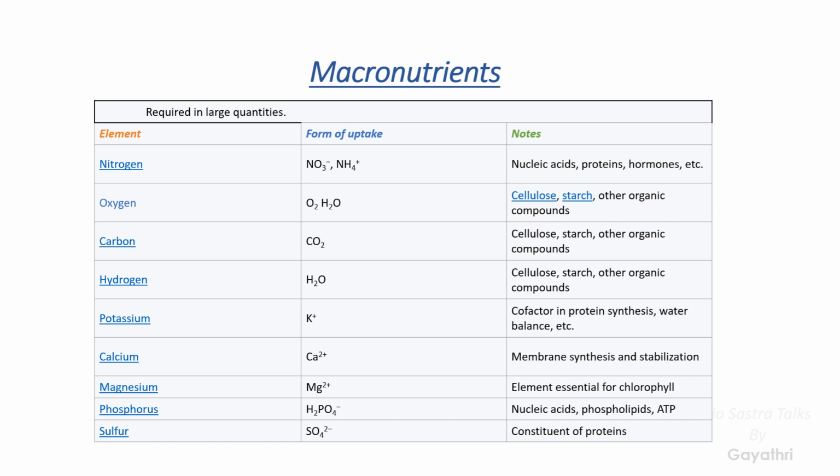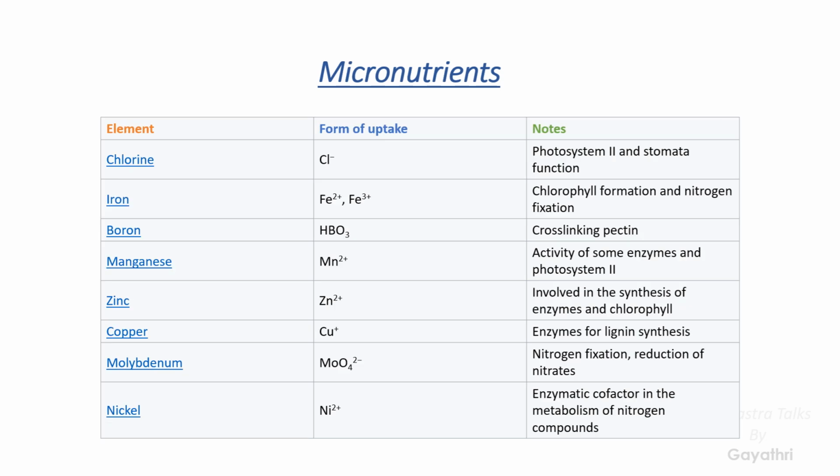Remaining all of them, I already told you, are present in the nucleic acids, phospholipids, which means fats, and proteins, etc. So these are the macronutrients which are majorly present in the plant and help in different functions. Next one, micronutrients. Micronutrients are also useful for the plant, but in smaller quantities. Here we can see the examples: chlorine, iron, boron, zinc, copper, etc.